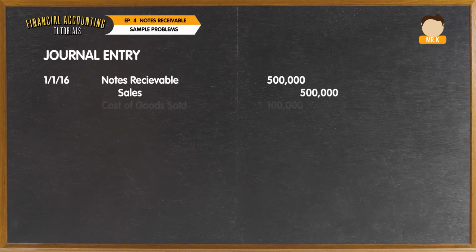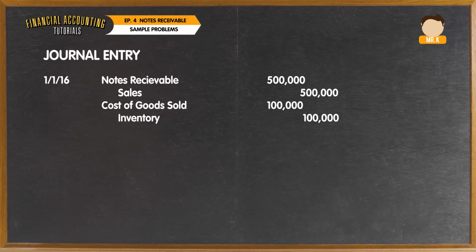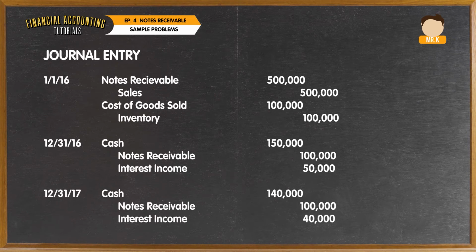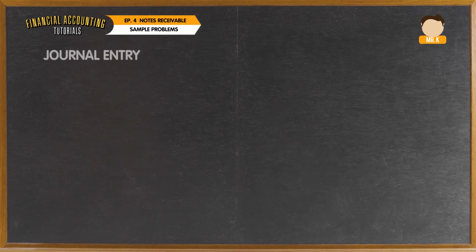On January 1, 2016, the entry to initially recognize the note would be debit note receivable 500,000, credit sales 500,000, and also debit cost of goods sold 100,000 and credit merchandise inventory 100,000. Subsequent entries can be based from the amortization schedule. For example, on December 31, 2016, cash is debited for 150,000 and notes receivable and interest income are both credited for 100,000 and 50,000 respectively.